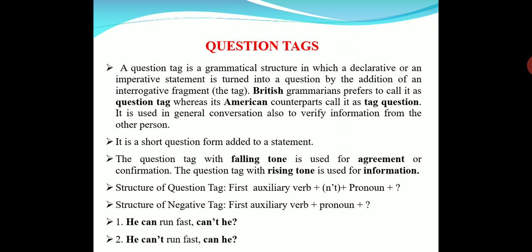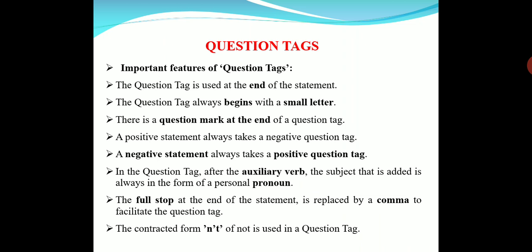So let us see some features of question tags. The question tag is used at the end of the statement. I think all of you observed. And the question tag always begins with a small letter, as it is not a separate sentence, it starts along with the statement itself.